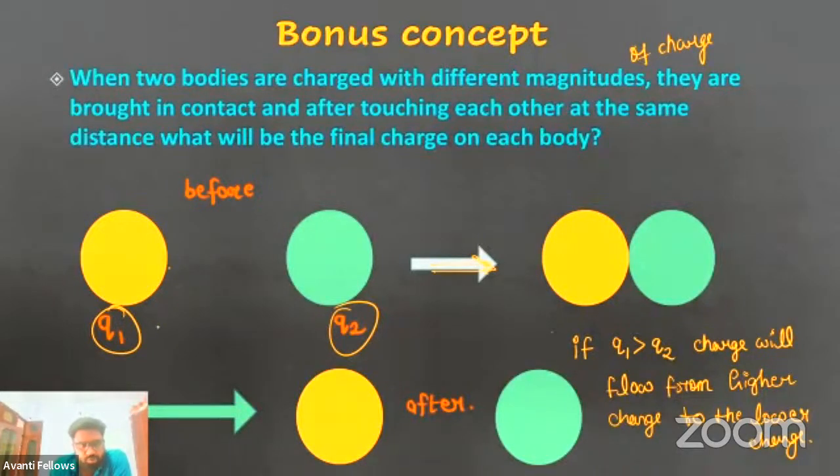So suppose Q1 is given to you as 10 coulomb and Q2 as 4 coulomb. When they touch each other, the charge will flow from 10 coulomb to 4 coulomb, because 10 is the higher value. Just as pressure flows from higher pressure to lower pressure, and water flows from higher altitude to lower altitude, in the same way charge will also flow from the higher value of charge to the lower value.